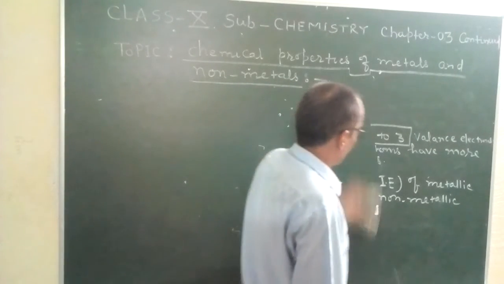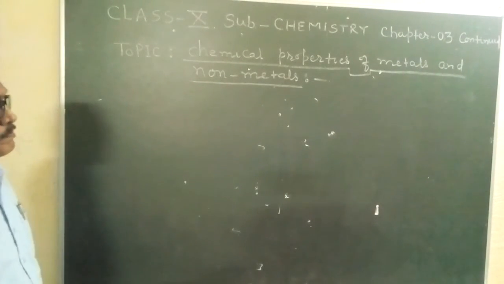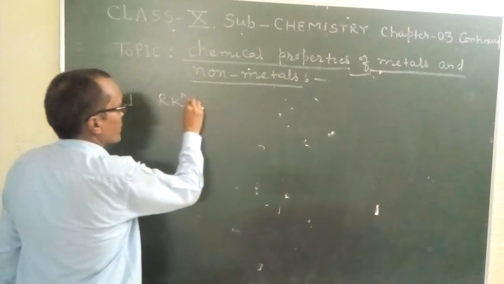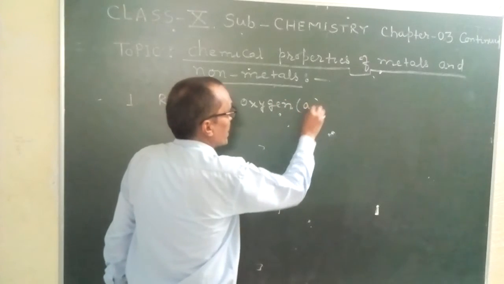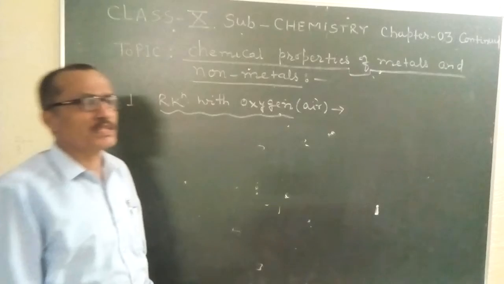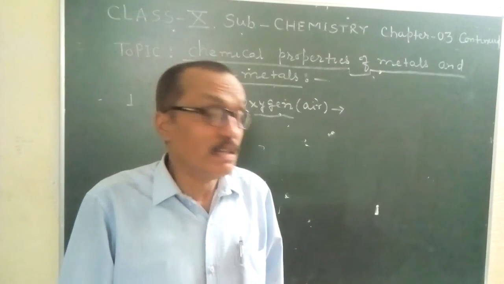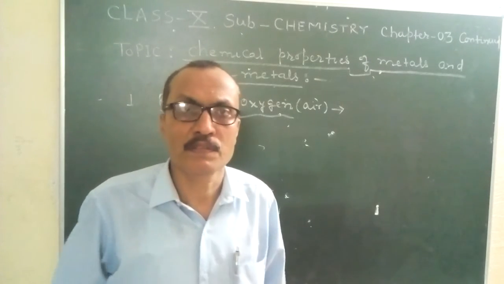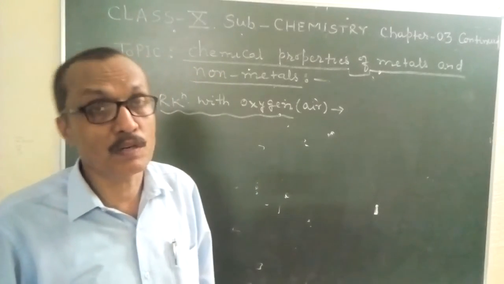Now, come to the topic. And the topic, I have already written there: chemical properties of metals and non-metals. First property, A. Reaction with oxygen. Students, almost all metals react with air to form their oxides.